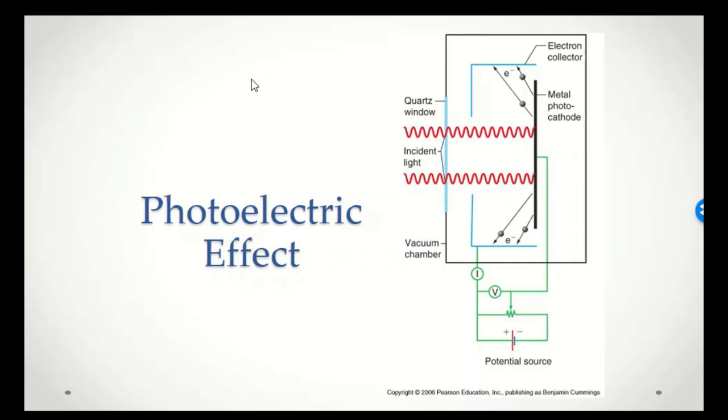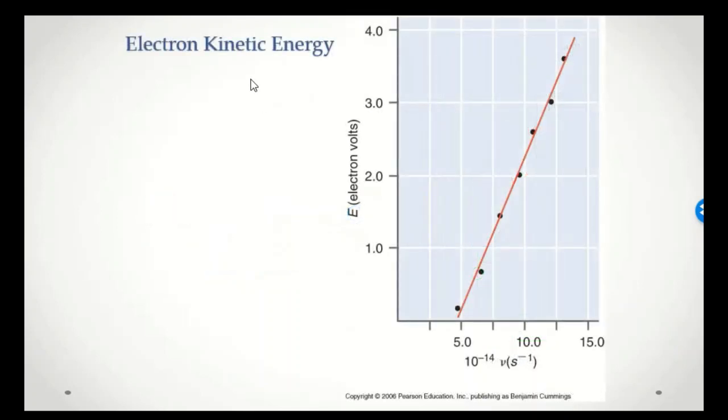And if we start to look at the data associated with that, by measuring the kinetic energy of the electrons, we observe this behavior. What we'll see is that the kinetic energy of the ejected electrons, first of all, there's a threshold frequency. So we have, again, kinetic energy along the vertical axis, frequency along the horizontal axis. And we'll note that below a certain frequency, which we will call the threshold, there are no electrons ejected.